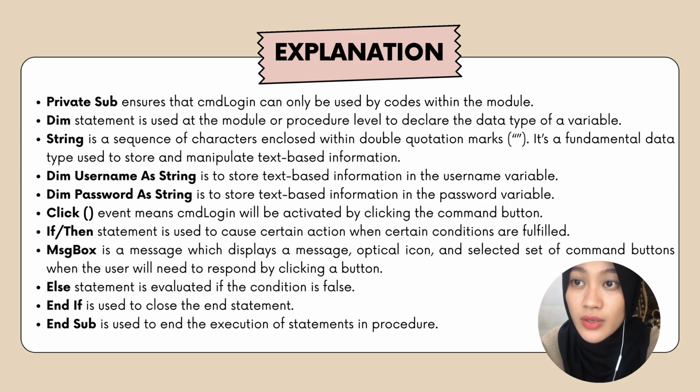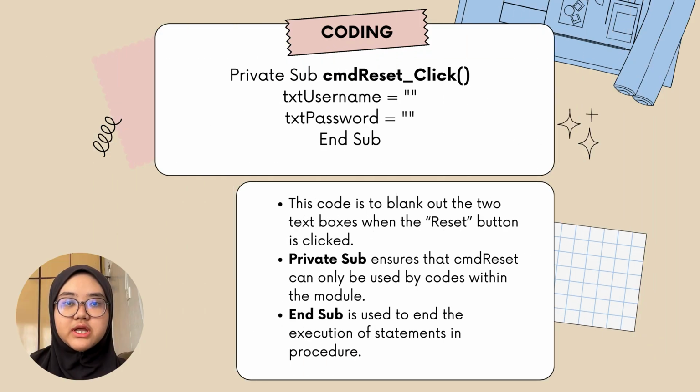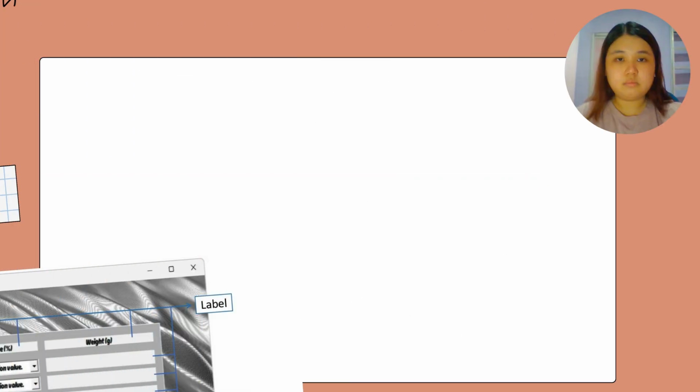Else statement is evaluated if the condition is false, and end if is used to close the if statement, and end sub is used to end the execution of statements in the procedure. This code is to blank out the two text boxes when the reset button is clicked. Private sub ensures that command reset can only be used by code within the module, and end sub is used to end the execution of statements in the procedure.